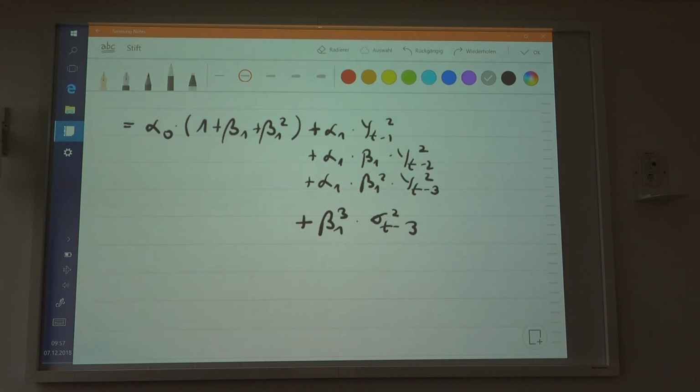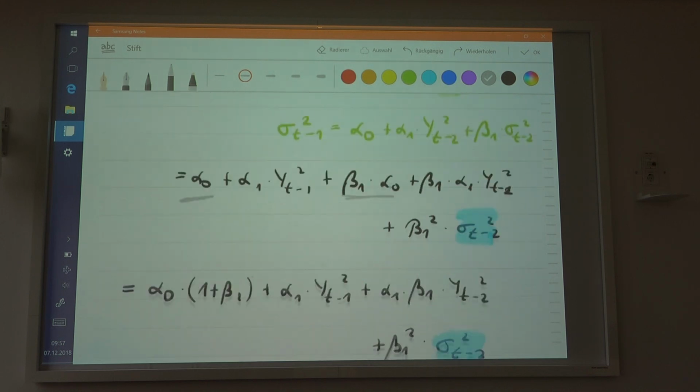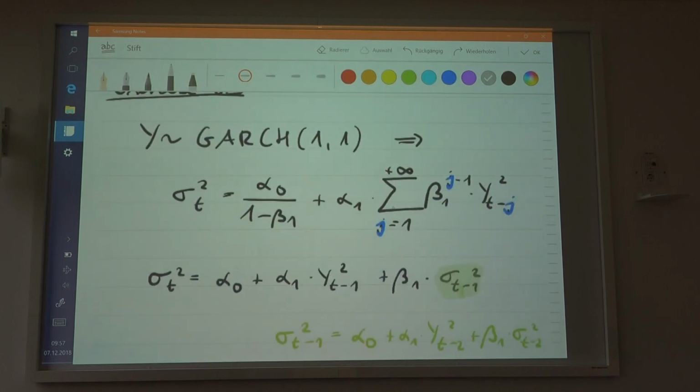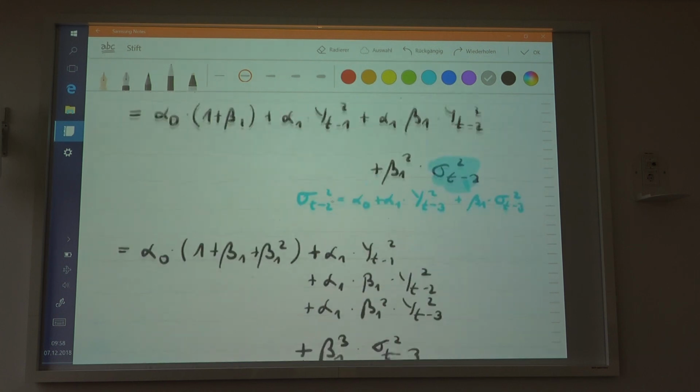Yes? What about the alpha on the last one? These will remain. So you have alpha 1 times the whole thing. You can see this here. So you have alpha 1 times the sum, and you do this infinitely many times. If you do this infinitely many times, then here you would get the geometric series.